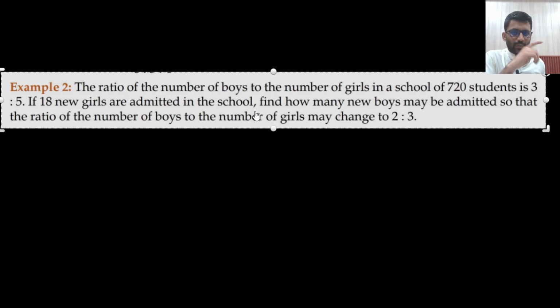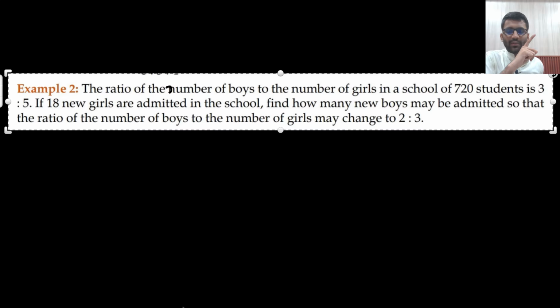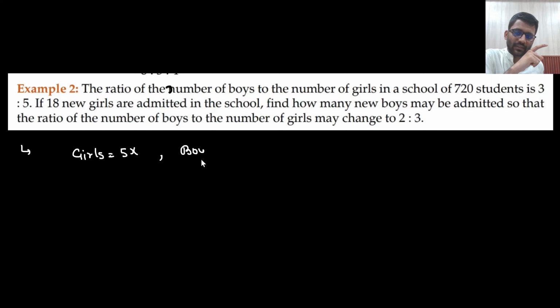The ratio of the number of boys to the number of girls in a school of 720 students is 3:5. So I can say that girls are 5x, then boys are 3x. Say yes or no? Boys are 3x. And total students are 720, so 8x equals 720. So x is equal to 90.